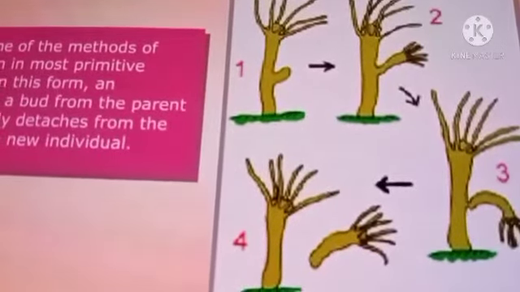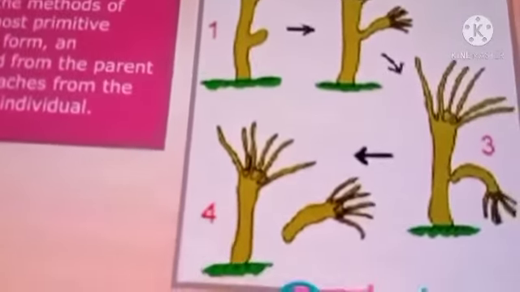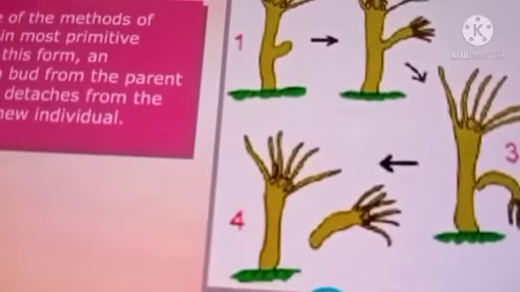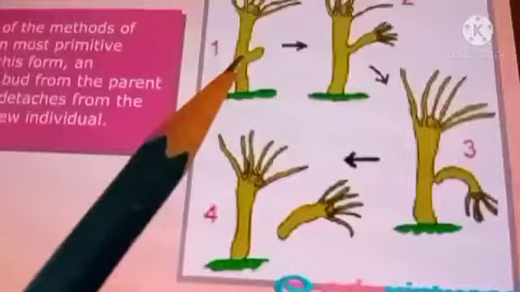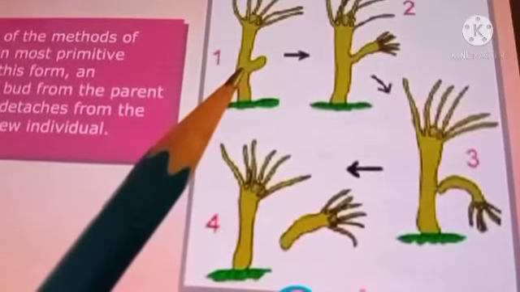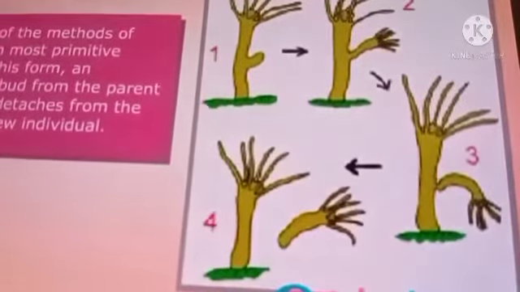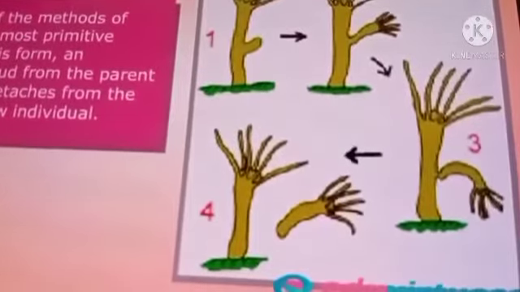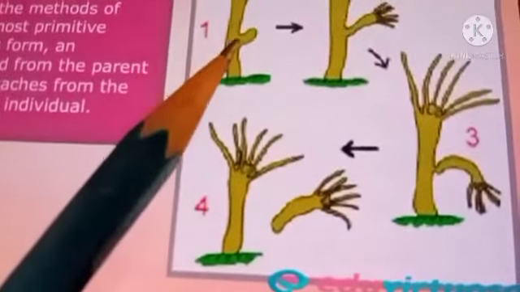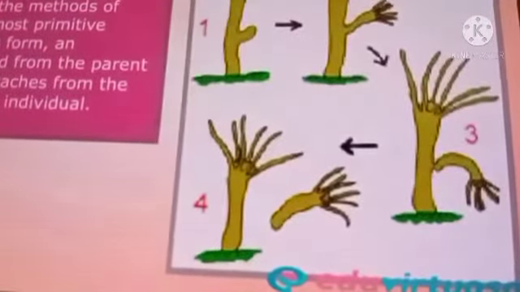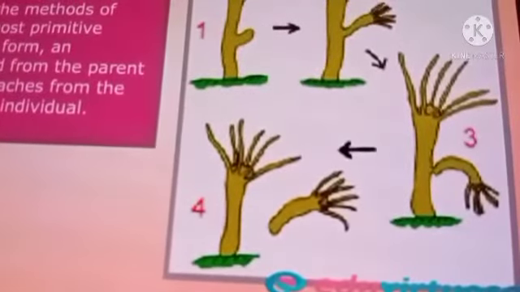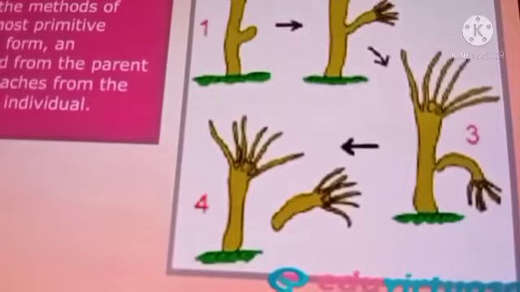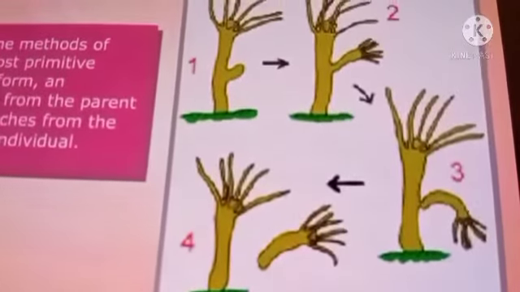Let us first see the hydra. In each hydra there may be one or more bulges. You can see the bulges here. These bulges are developing new individuals and they are called buds. You can even think of the yeast where buds are there. In hydra too, the new individual develops as an outgrowth from a single parent.